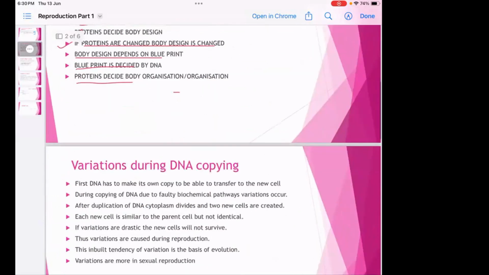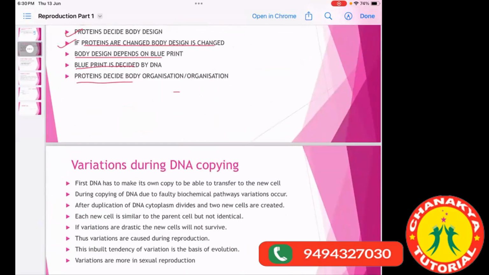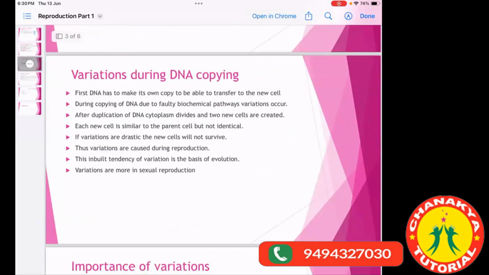Change, body design will change. That is how all these things are connected. Now, these variations, how are they important during the DNA copying? They make their own copy to be able to transfer to the new cell. And then during copying of DNA, it's actually spelling wrong. Due to biochemical pathways, variation occurs.